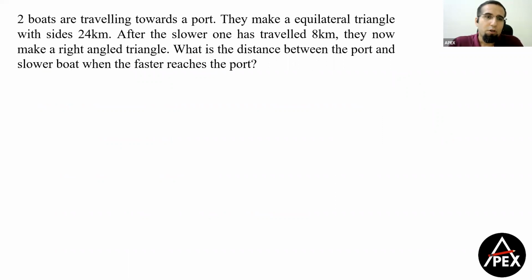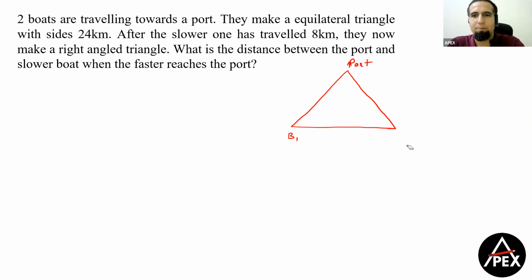Okay. Now, this was again a very interesting question, which was a combination of speed, time, and distance and the equilateral triangle. So two boats are traveling towards a port. So I have B1 and B2, and this is my port.